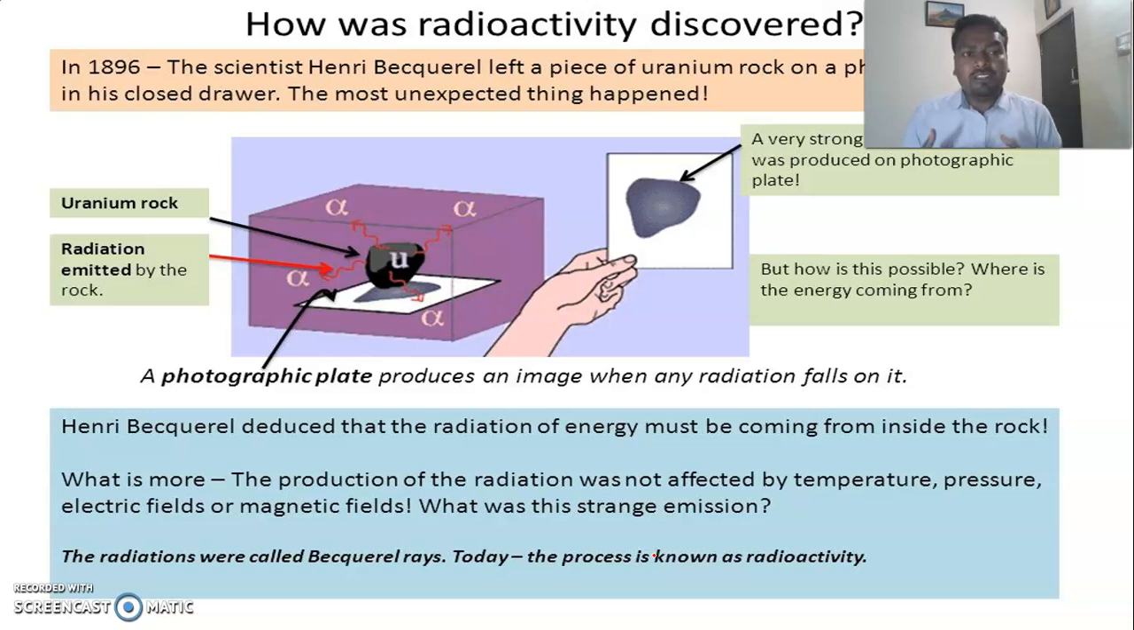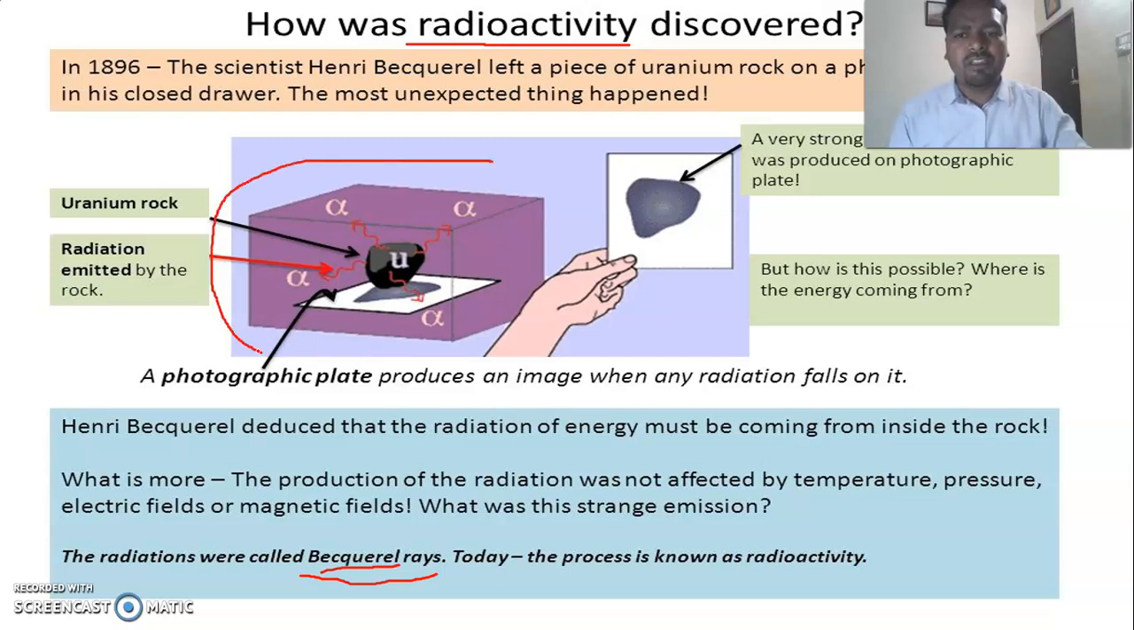This phenomenon is called radioactivity. Before learning radioactivity in detail, we must know some historical background of its discovery. Radioactivity was discovered by Henri Becquerel, that's why these are called Becquerel rays. He discovered this phenomenon accidentally while doing an experiment in the laboratory. He kept uranium, you know uranium is a radioactive element. We came to know it is radioactive only after Becquerel.